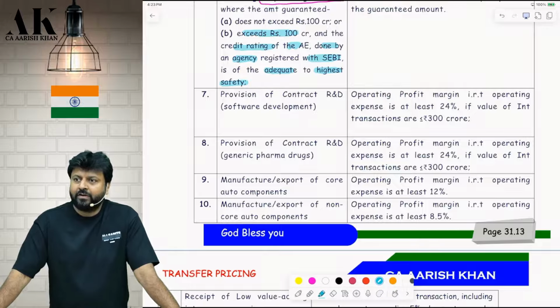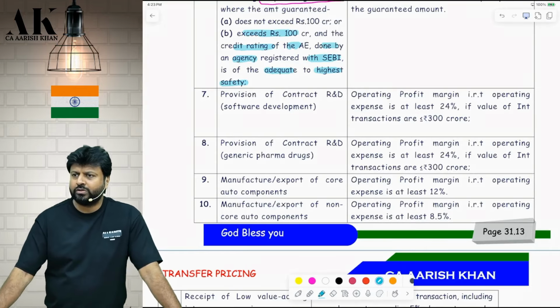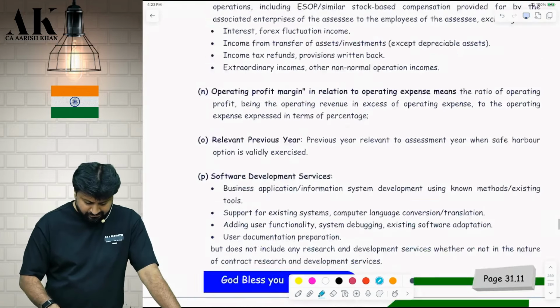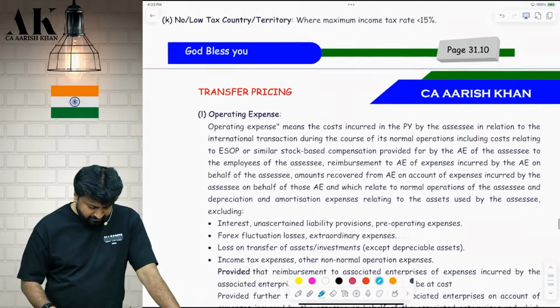They have copied from there officially. Any medicine for which they have themselves not done research and development, and somebody else has taken their patent. With the same dose, same strength, everything is the same. The quality of material is different. Those medicines are called generic pharma drugs. Let's see the definition as per the safe harbor rule.